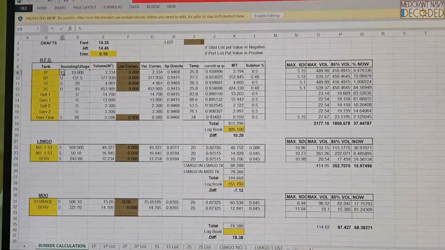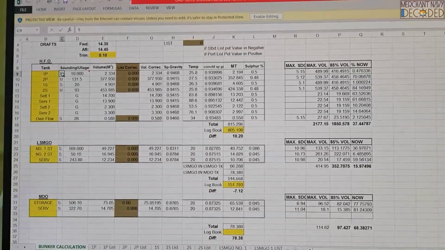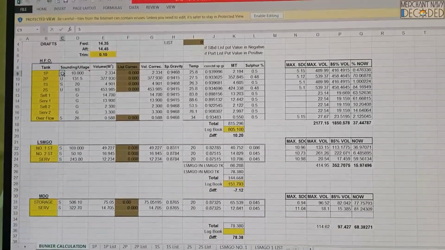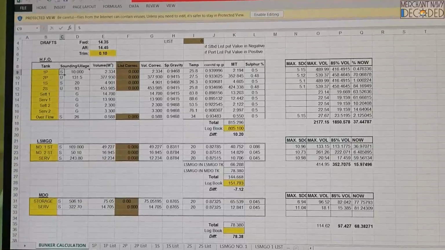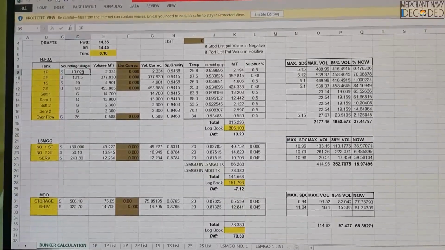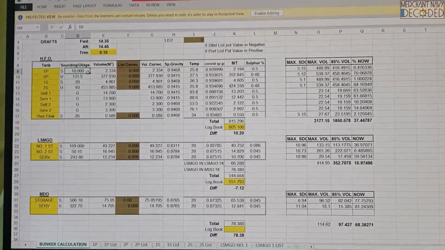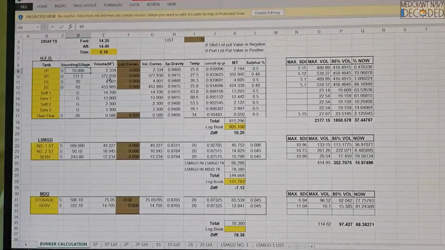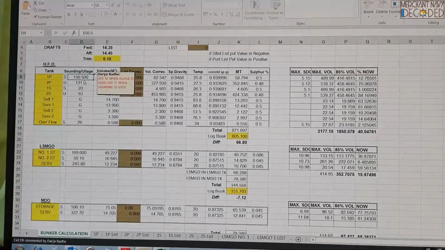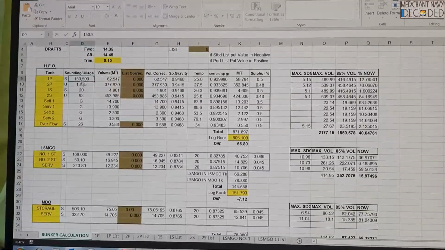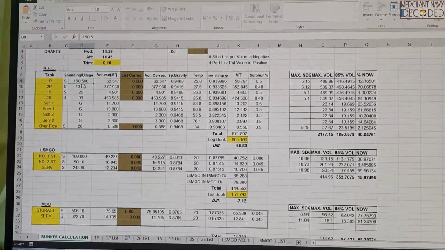First of all, we have to tell it whether it was a sounding or an ullage. Very important. We took a sounding, not an ullage. So suppose we say this is sounding, and we put the sounding as, say, 10 meters. Automatically the volume is calculated. See, I'll show you. Guys, this is 150.5. This is actually 1.5 meters.